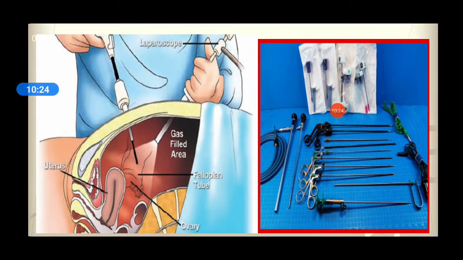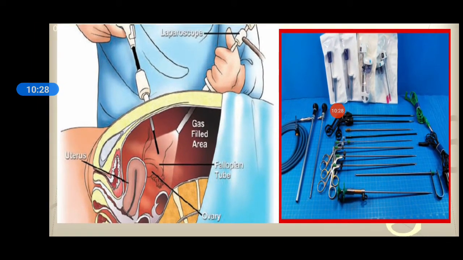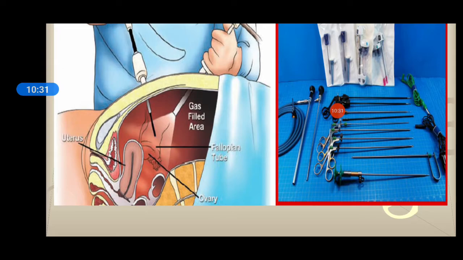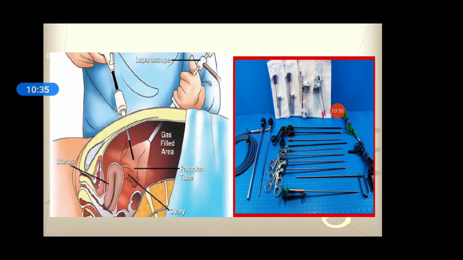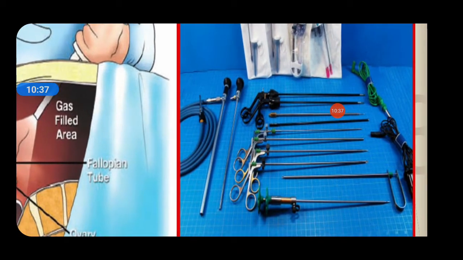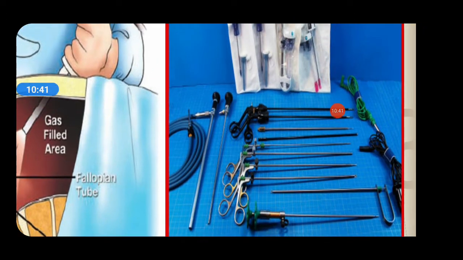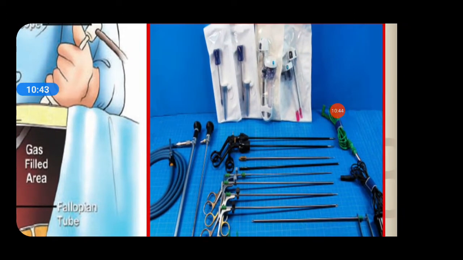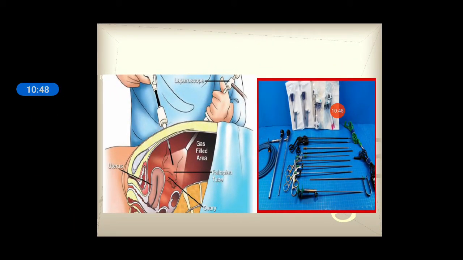So you can see here how the laparoscope is introduced, and here the gas filled area is seen, and you can clearly visualize or you can perform the procedure. These are the laparoscopic instruments. You can see here the different types of forceps, different types of scissors. Here is the telescope, and here is a camera connected with it.